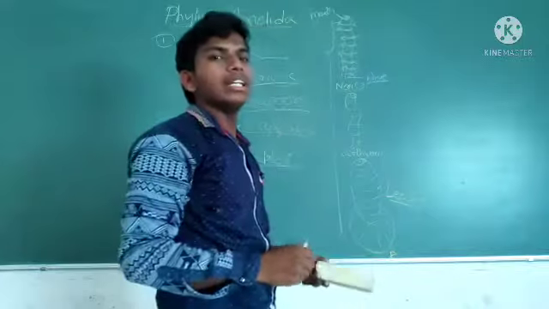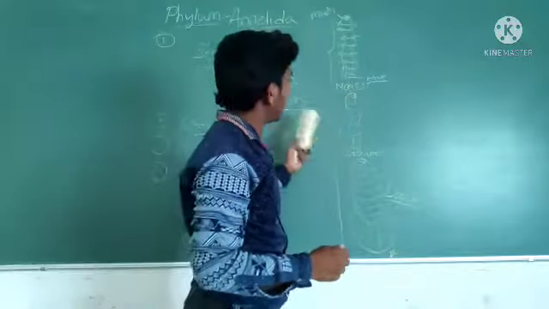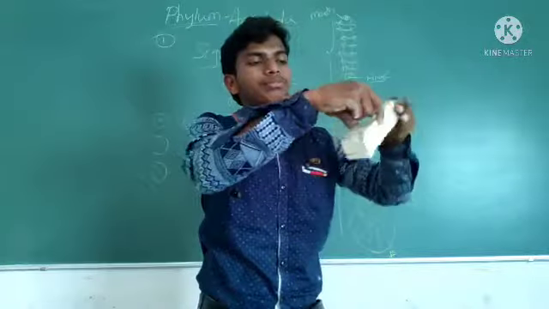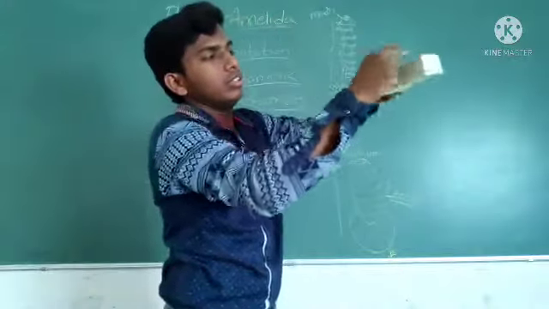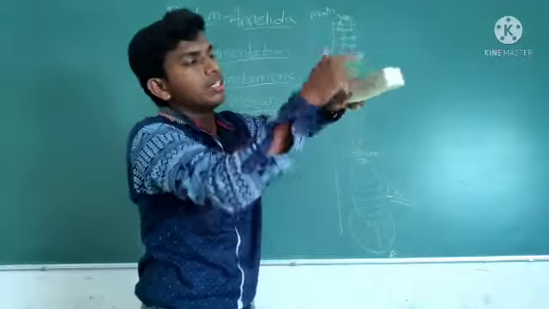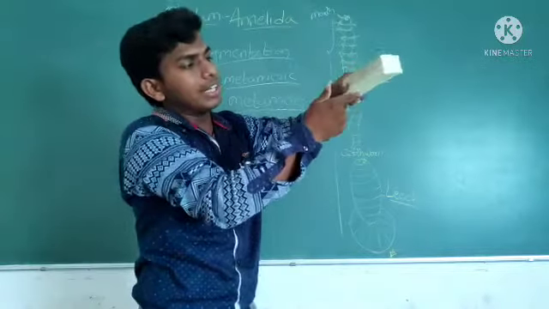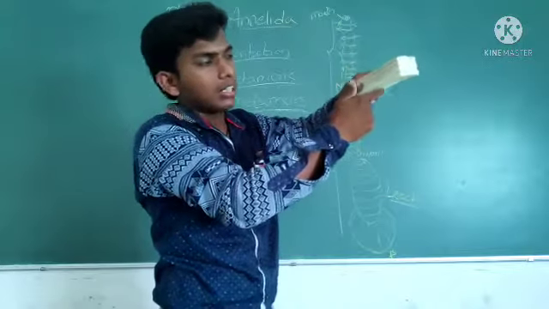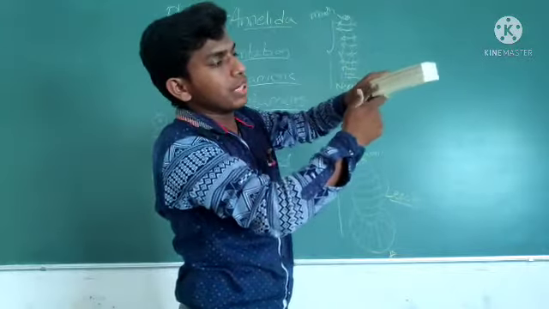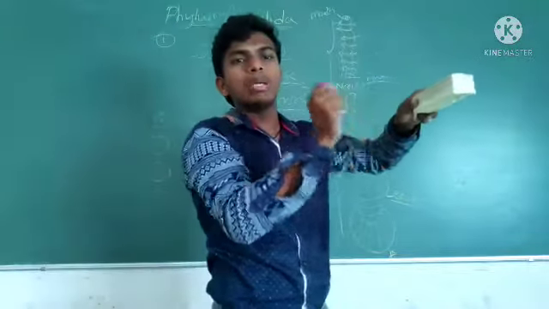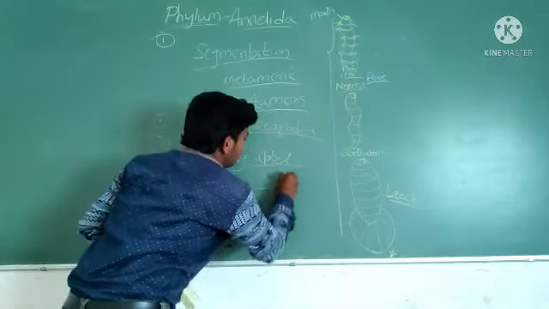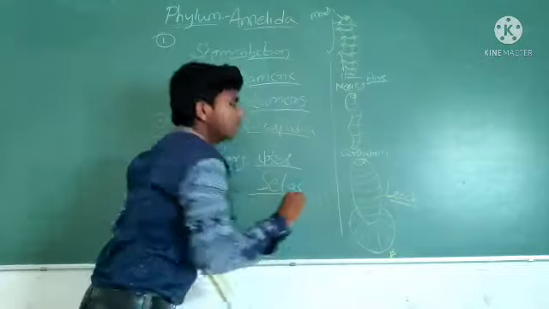In terrestrial annelids, on the ventral surface of the body, with this being ventral and this dorsal, one specialized structure forms, that is setae.